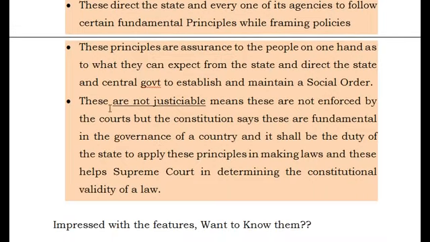The very important thing is that these are not justiciable, like the court cannot enforce DPSP. As we have seen, fundamental rights are justiciable. Justiciable means the court can give your fundamental rights back, whereas in the case of DPSP, the court cannot enforce them. What is the reason that these are not justiciable? See friends, our Constitution commenced from 1950.